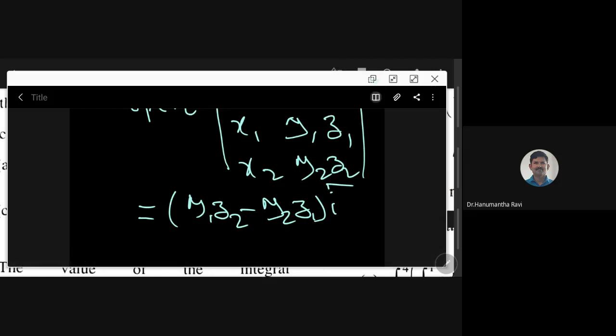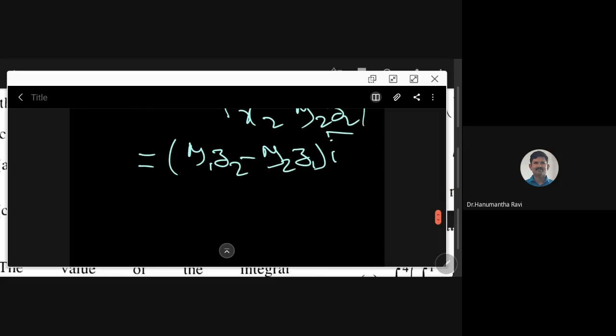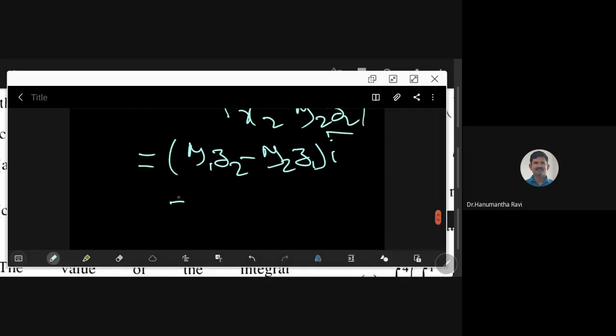There is a circular pattern here. You can write plus, and after y1 the z1 will come, and after z2, x2 will come. That is the x2, y2, z2 cycle. Similarly x1, y1, z1. I am following that indexing cycle.